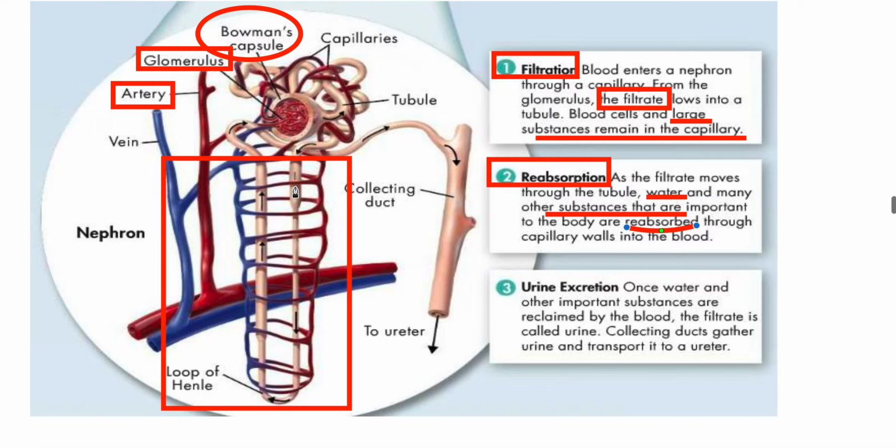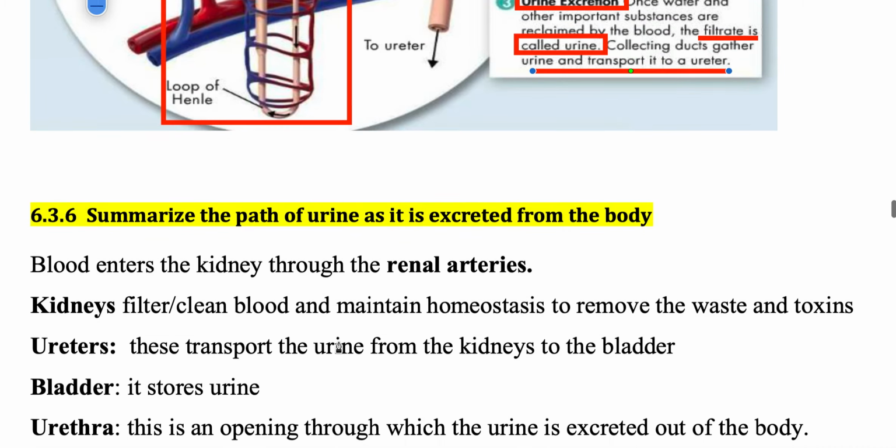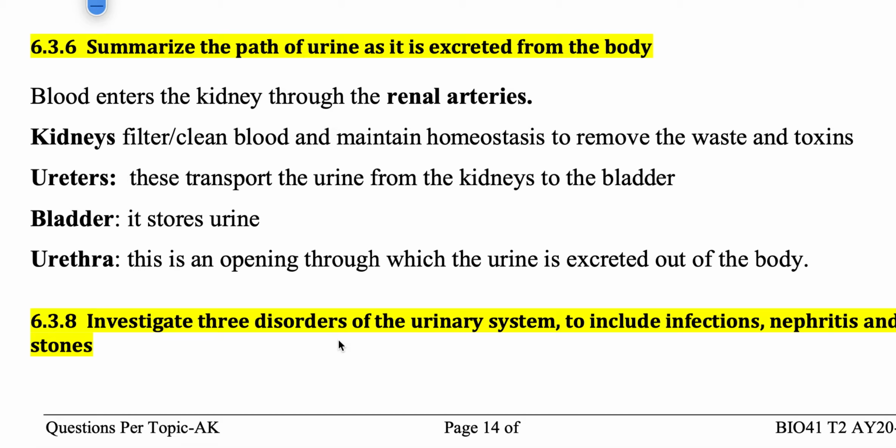In the last part, from this U-shaped tube, the filtrate needs to go into this area, and this area is called the collecting duct. So in the last part, the urine excretion takes place. Once all the water and the important materials are filtered, the waste material, the filtrate, is now called urine, that goes from the collecting duct through the ureter into the bladder, and then from the bladder into the urethra, and goes out of the body.